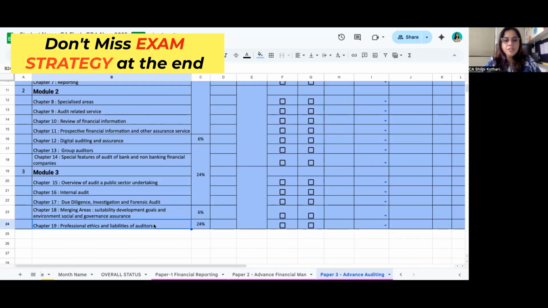The most important is professional ethics. This is a 24% chapter weightage. I believe they are going to ask 20 to 24% marks, but sometimes they play tricks. Surprises are always there in the CA exam. They may not ask you any question from this. So yes, you need to prepare it perfectly, because they ask it almost every time, and once in a while they have not, but that doesn't mean they will not in the future.